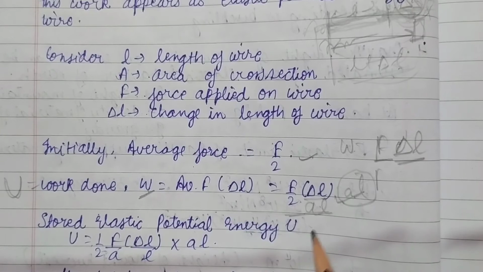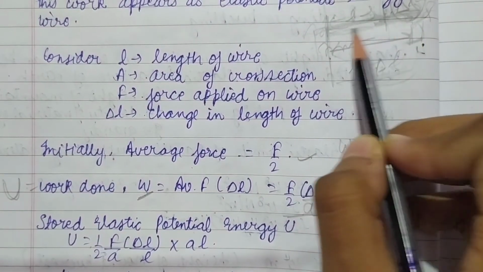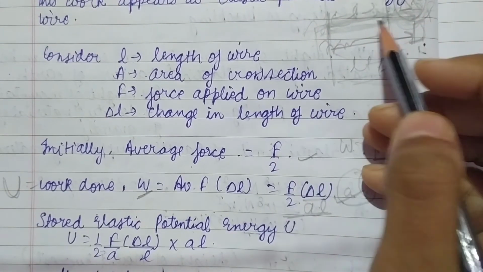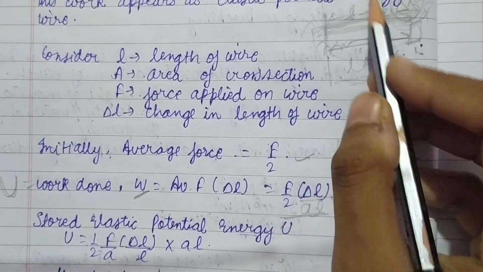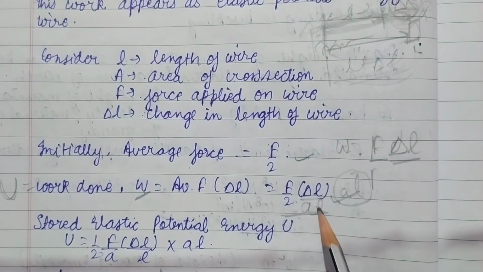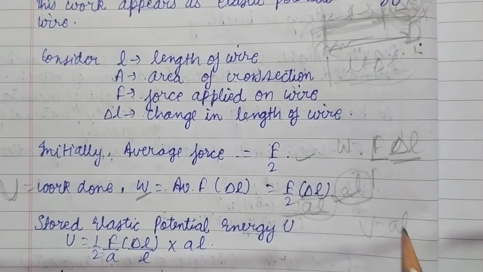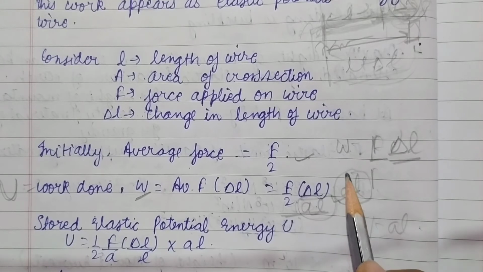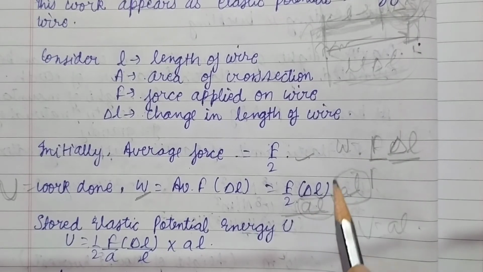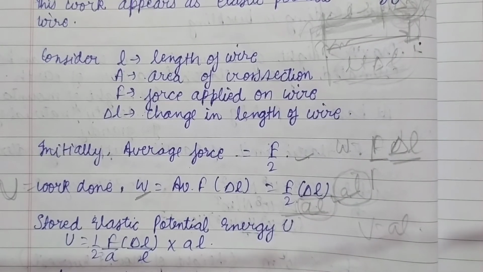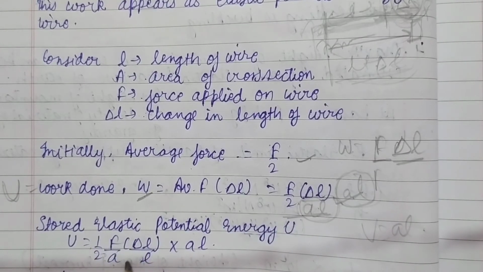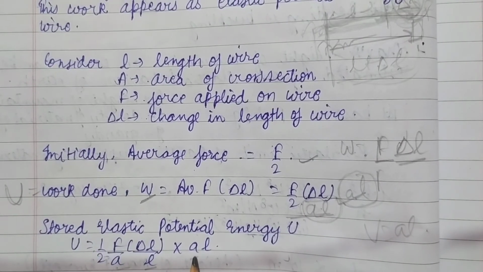If we want to consider the volume of this wire, it will be A, the area of this wire, and L, the length of this wire. So AL becomes the volume of the wire. So we are left with half F delta L upon A L, multiplied by A L.